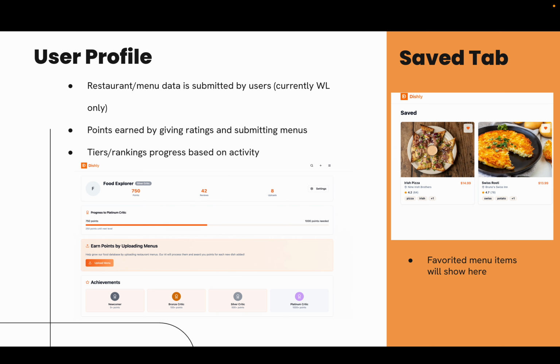They will change their tiers or their rank based on their progress in the app, based on ratings and based on inputting menus, as I mentioned. And the Save tab is simply where users can see items that they've favorited.